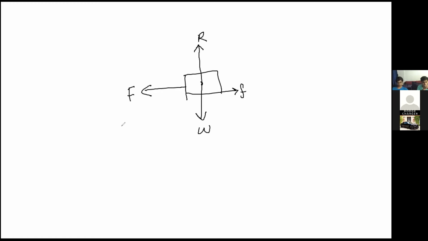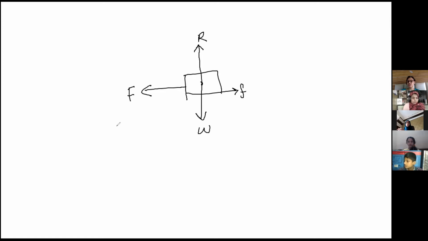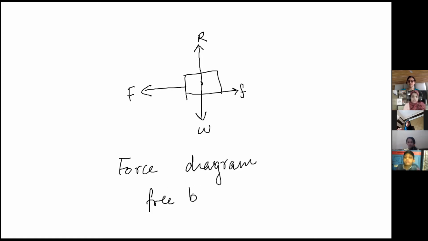I told you that we always have to draw the force diagram, because force is not visible. Force is not seen; the effects are seen. So we will draw force as an arrow diagram, a force diagram, to make clear where the forces are acting. This is a force diagram, also called a free body diagram. In your book only you can make arrows and find out the diagrams.